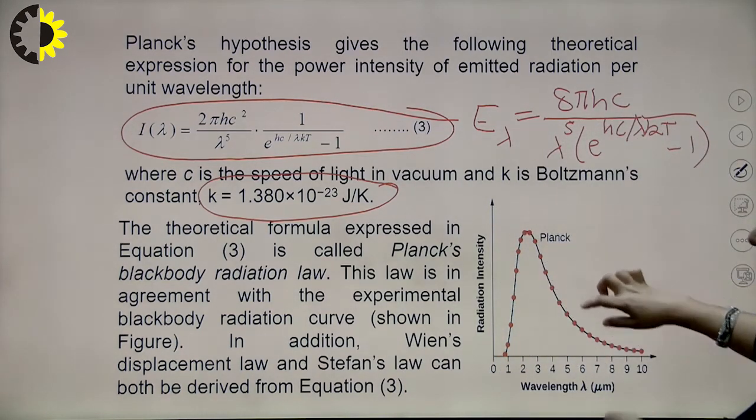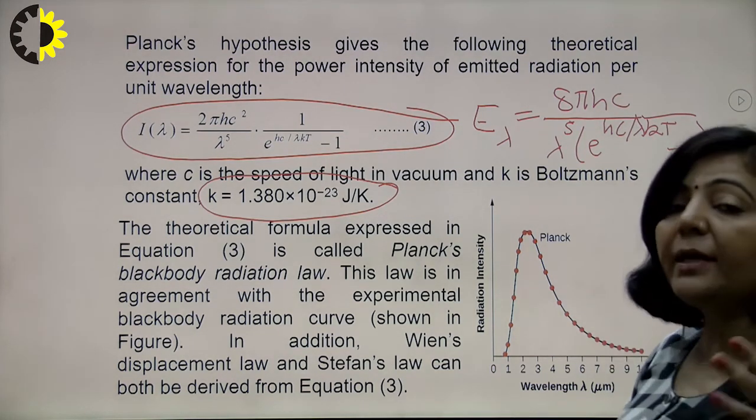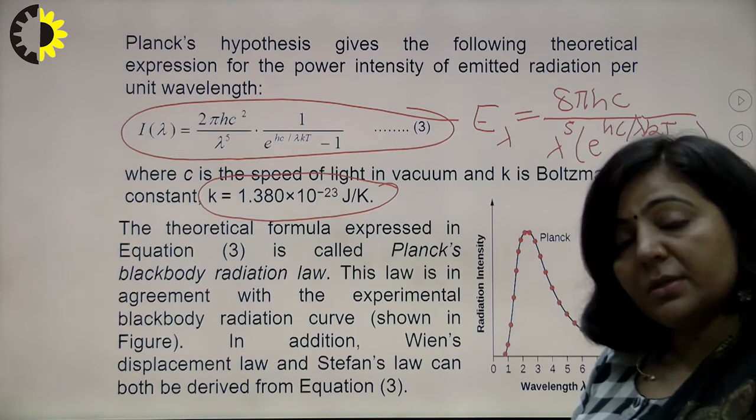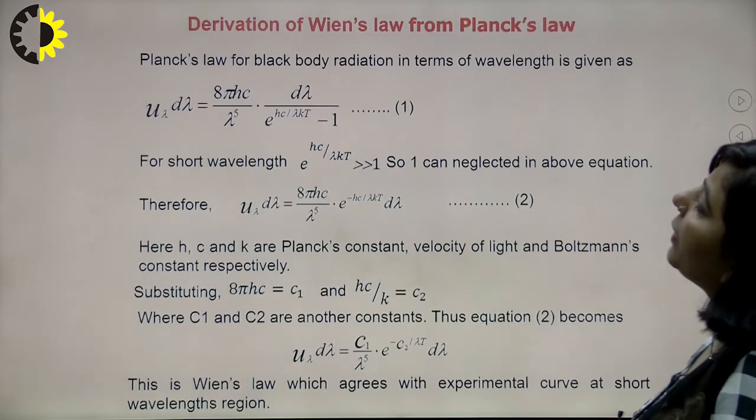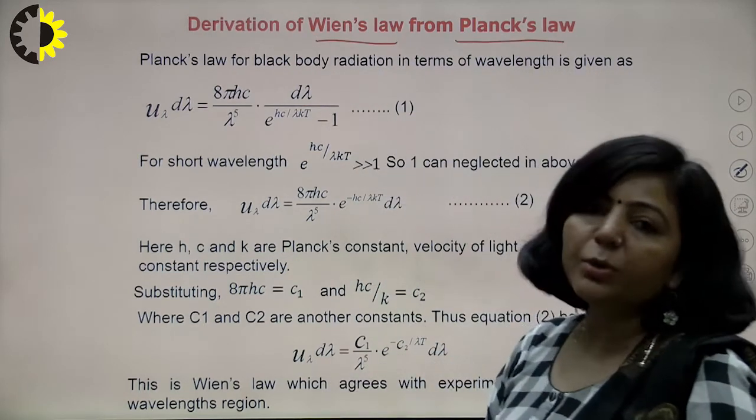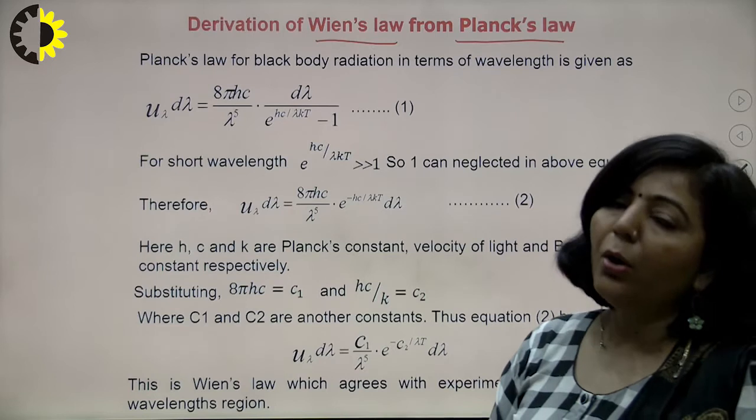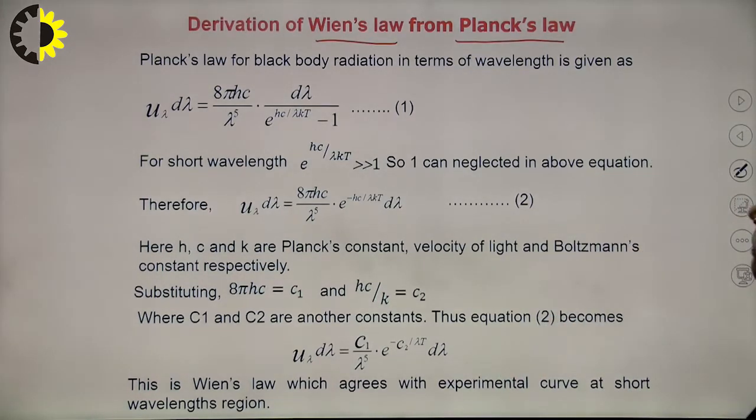So there is a complete matching of Planck's radiation law with the experimental results of the black body radiation spectrum. So you can derive Wien's law from Planck's law, as well as the Rayleigh-Jeans law from Planck's law. First we are going to derive Wien's law from Planck's law.